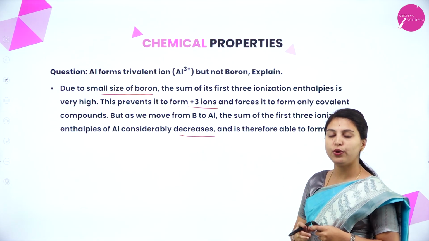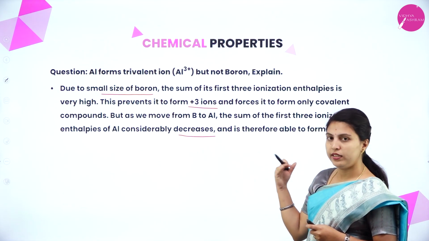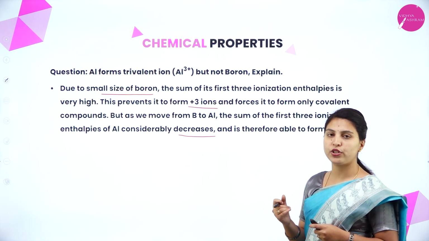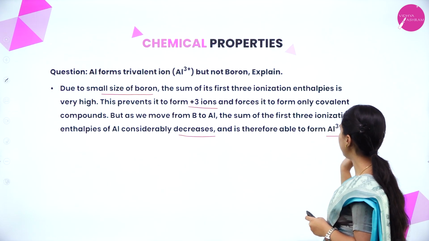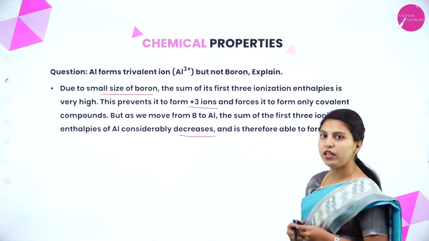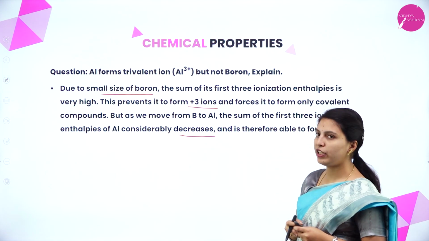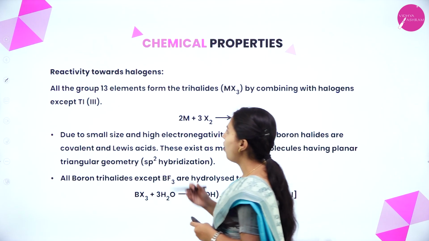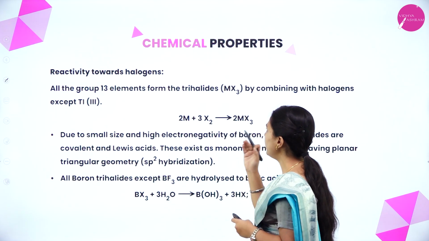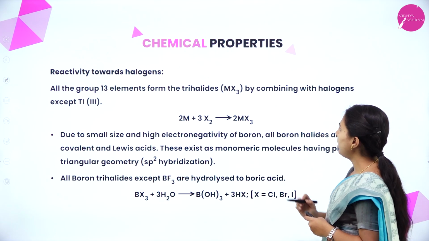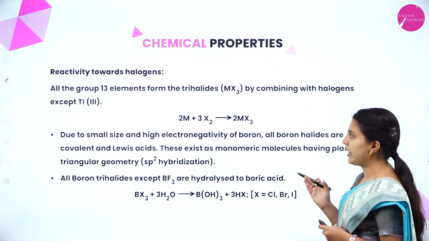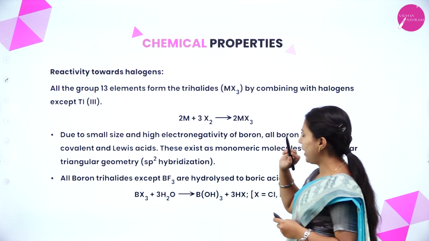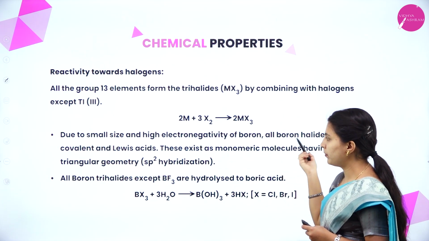As we move down the group to aluminium, the enthalpies keep on decreasing. So, it is able to remove 3 electrons and form Al3+ ions. This is the reason why aluminium forms trivalent ions but not boron. Next, reactivity towards halogens. All the group 13 elements form trihalides, that is MX3, by combining with halogens, except thallium.